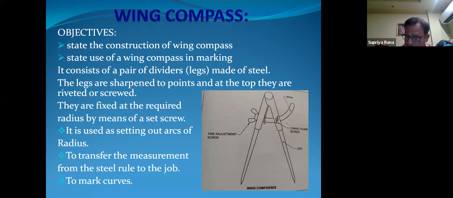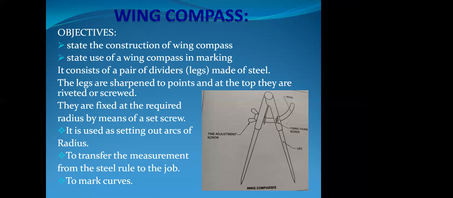But there is a limitation: a bigger circle or a much bigger arc cannot be done by the wing compass. Many circular portions, convex, concave, whatever markings are required on the job, can be done by the wing compass. It is a very useful marking instrument for carpentry as well as woodworking.